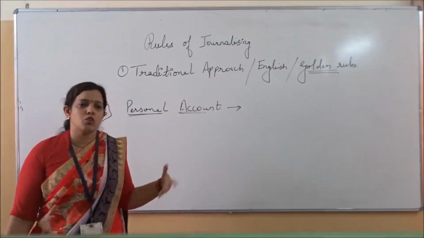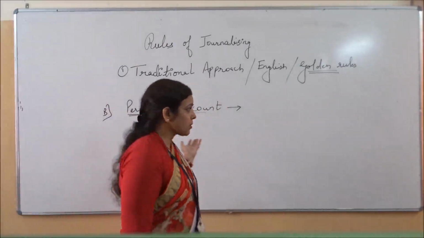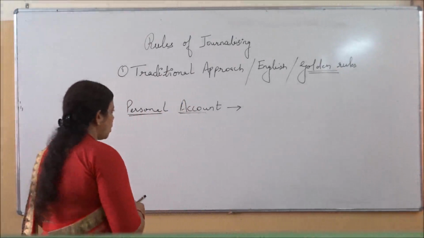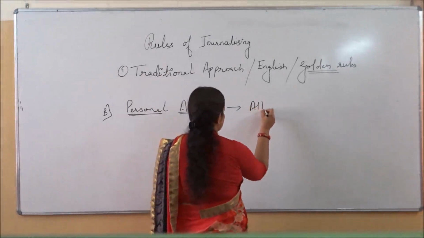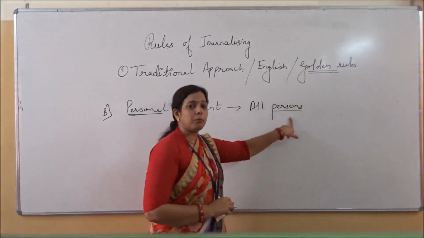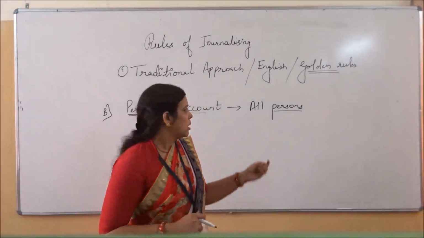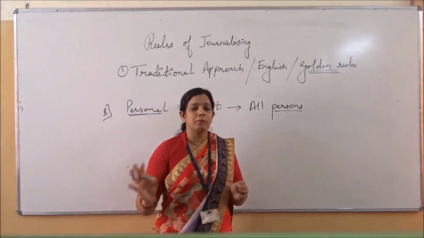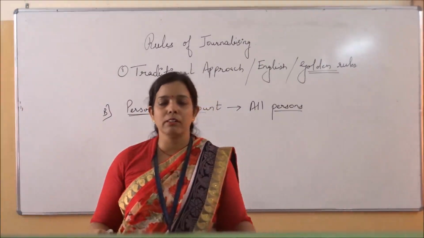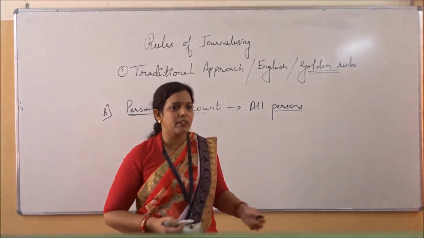It can be Ram account, Sham account, Manish account, Madan account, bank account. It can be any SBI account. It can be any organization account like that. So what is coming in the personal? All persons. When I'm saying all persons, as we have studied in the previous videos, it means whatever the types of persons are. It can be a real person, like us, human beings, who can breathe and do many other things. It can be an artificial person, for example, bank, any building, they are artificial persons.